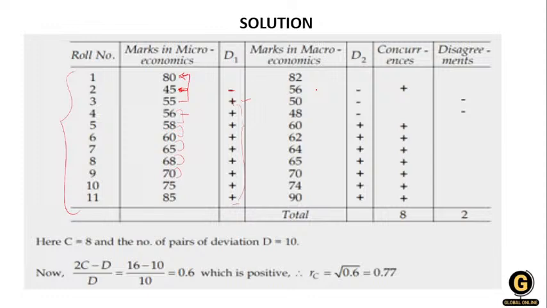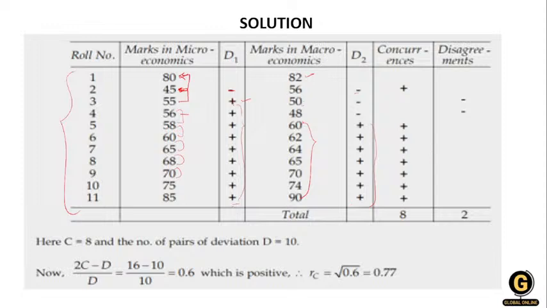Exactly the same we do with the marks in macroeconomics. The first roll number got 82, the second roll number got 56, so there is a negative sign. Then 50 is less than 56, so it is a negative sign. 48 is less than 50, so negative. 60 is more than 48, that's why positive. 62 is greater than 60, so it's positive. So you can see everything is in ascending order from this point, and everything increasing in ascending order gets the positive sign.